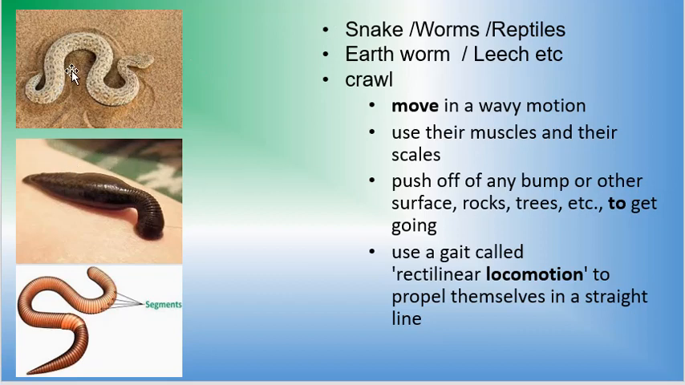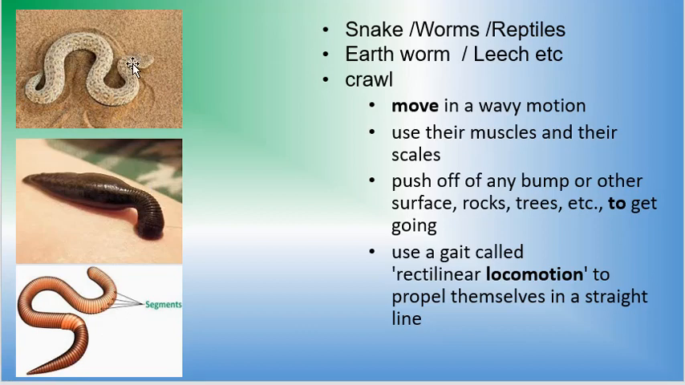And the movement of a worm and a snake is called a gait, rectilinear motion. Rectilinear motion is when they are in a curved shape, but actually they propel forward in a straight line. The snake moves in this line, this worm moves in this line, but they look curved. So this is called the rectilinear motion gait, which propels them forward.